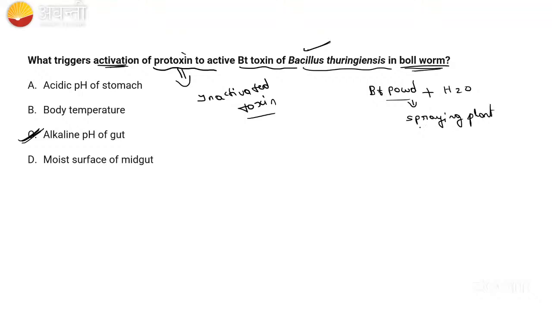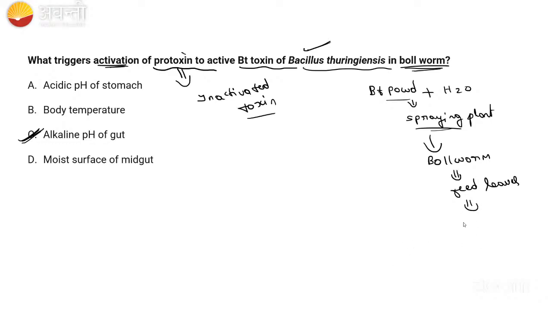Now what will happen? Now the plant is covered by this Bt toxin, Bacillus thuringiensis. Okay. So now bollworm will come, or the butterfly will come, bollworm. It will feed on the leaf. Okay. So now what will happen? That leaf particle they are eating, right?